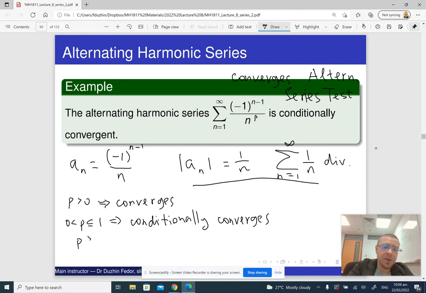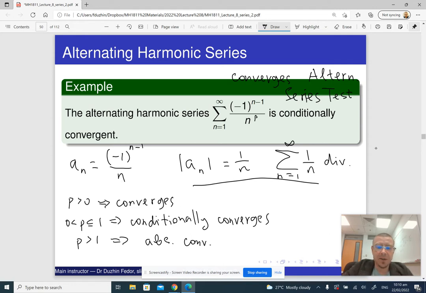But if p is bigger than 1, then the series of absolute values is also going to converge, because it's just the p-series. So if p is bigger than 1, then our alternating p-series converges absolutely.